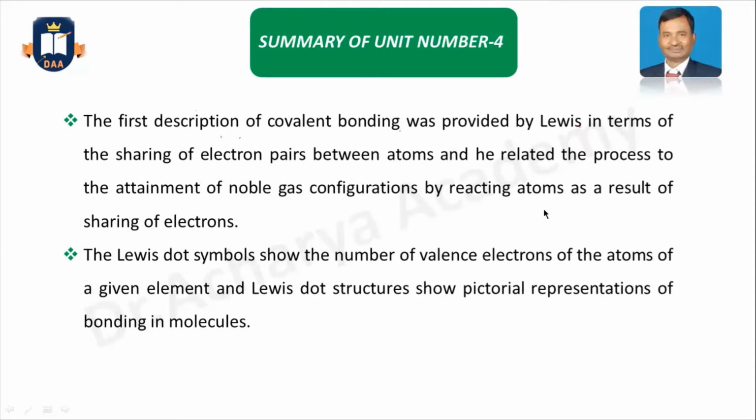This is the concept of how to share the electrons to get the noble gas configuration, and in this way the covalent bond is stabilized between the atoms to form molecules.